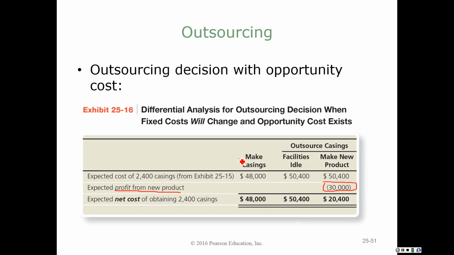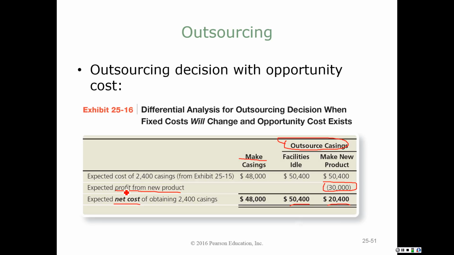So in making the casings, it's going to cost me at least $48,000, assuming the $12,000 in fixed cost would change. If I outsource, then if I do not use my facilities for anything else, this is my total cost. If I outsource and I do use my facilities for a new product, then this is my cost. So notice what it says. We're not talking about profit. This is net cost. We're identifying the cost that would change as a result of this decision.